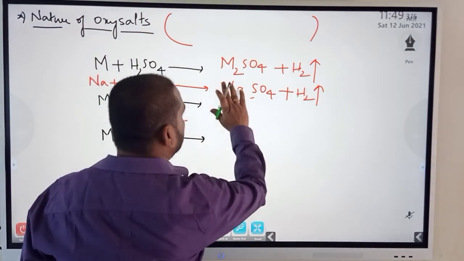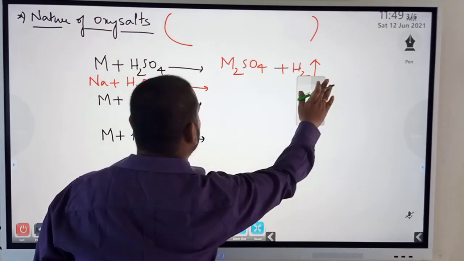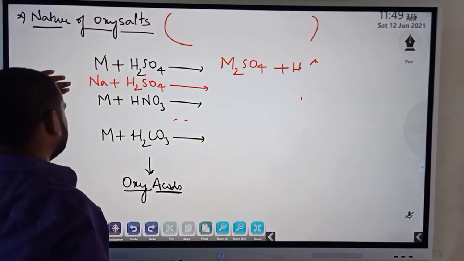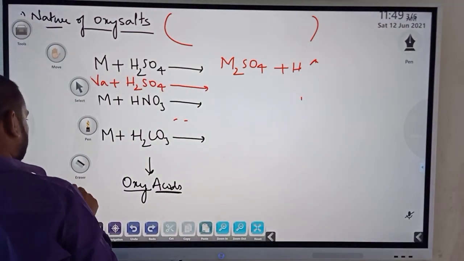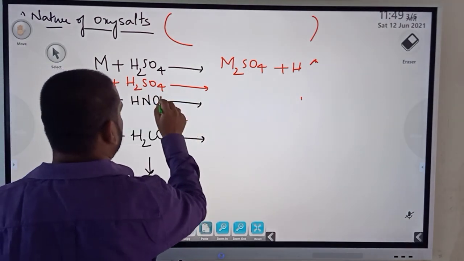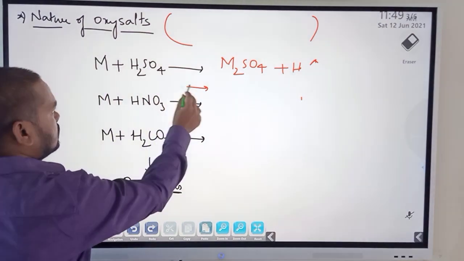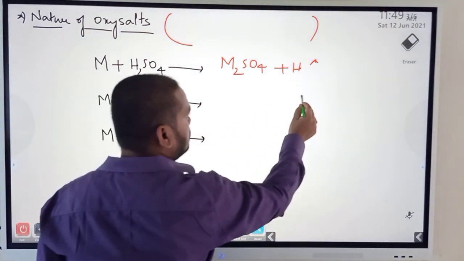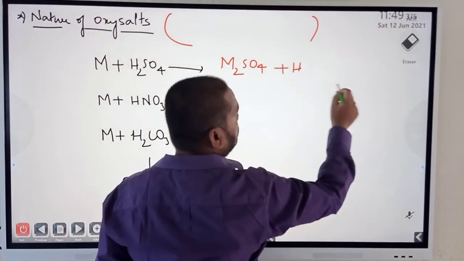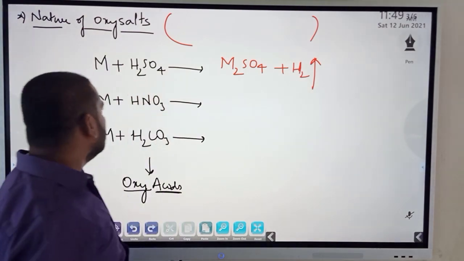So on the whole, this is the point I wanted you to understand, and I'm erasing this. Alright. So what about this one?